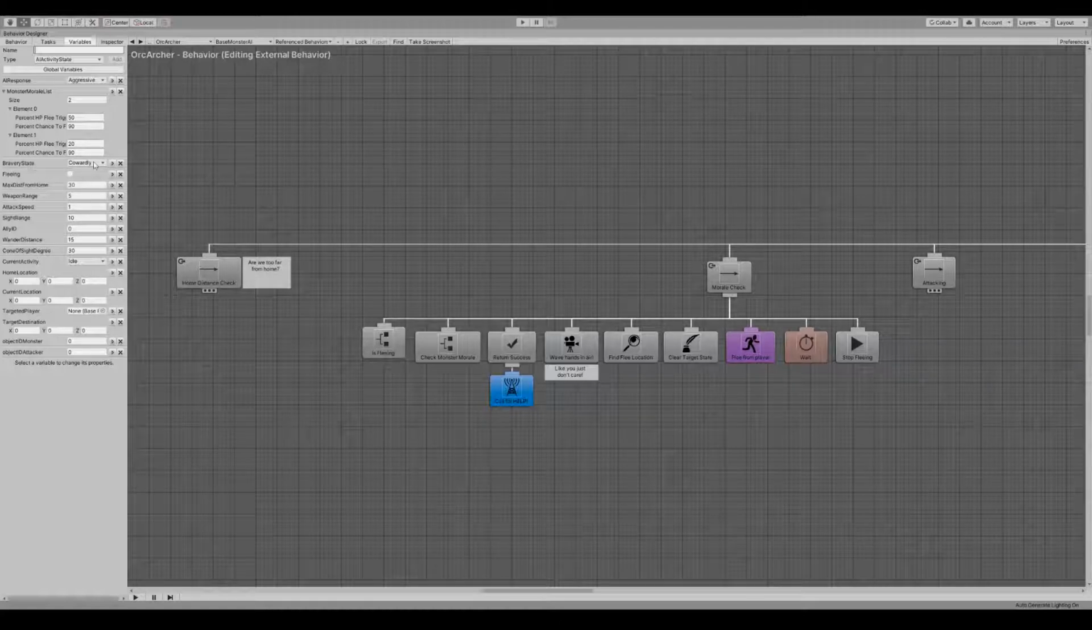We have a bravery state which is set at start. This determines how brave the monster is. A brave monster will never flee. Cautious and cowardly monsters will use the monster morale list and flee on chances.